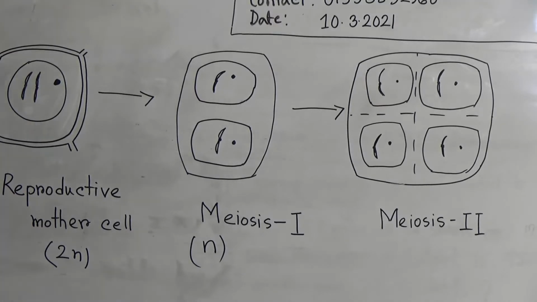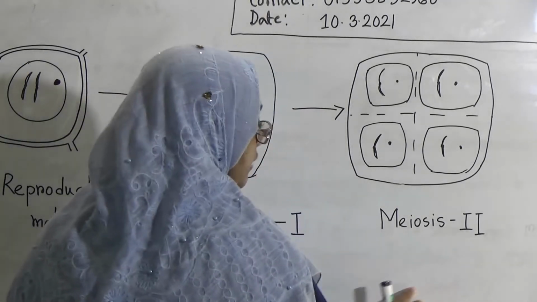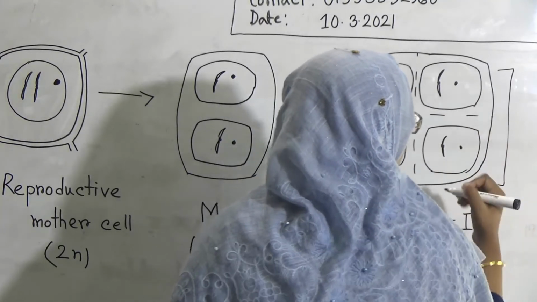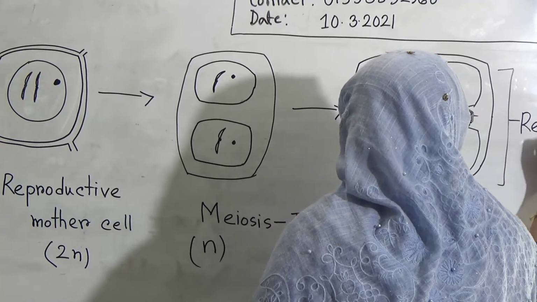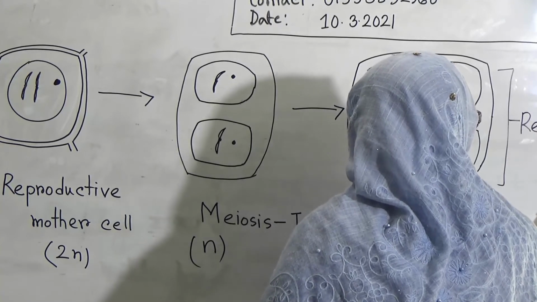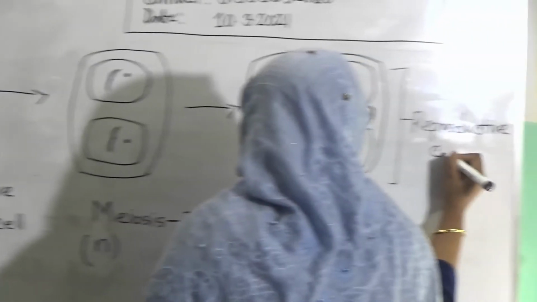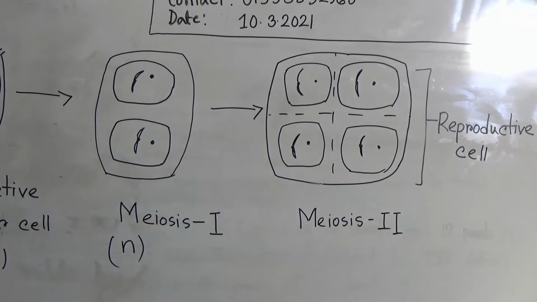And look here, we know that from a reproductive mother cell, through meiosis, finally the reproductive cell will be produced. That means these 4 cells are called reproductive cells.